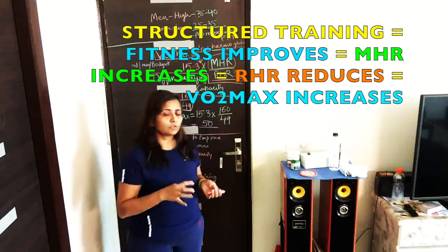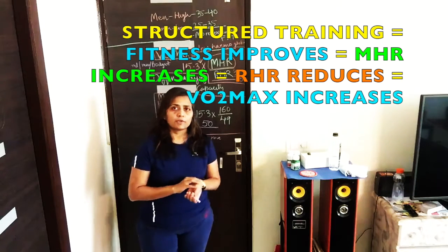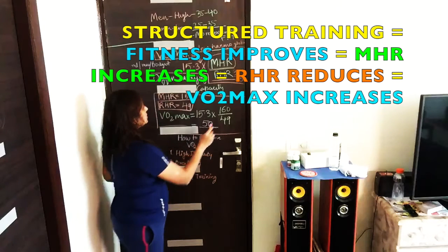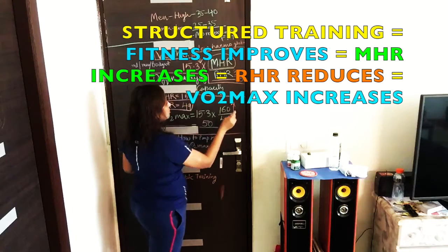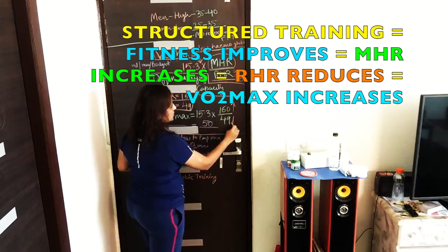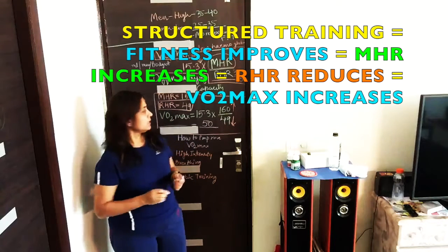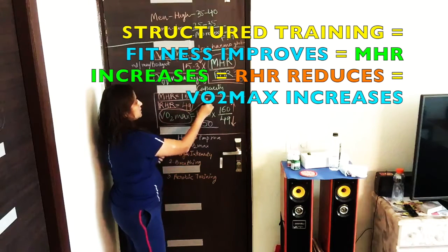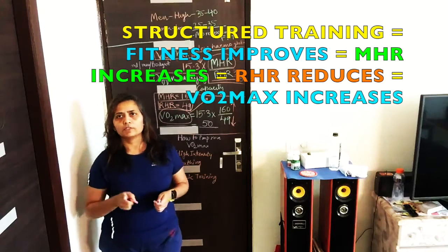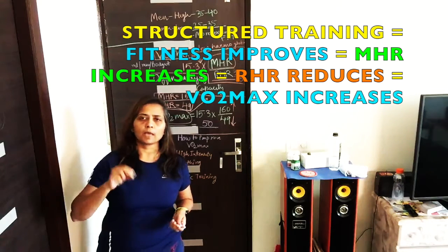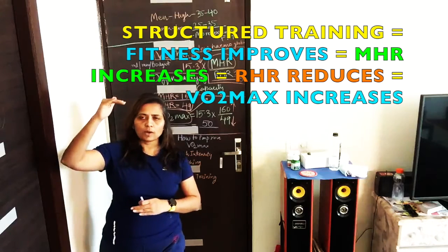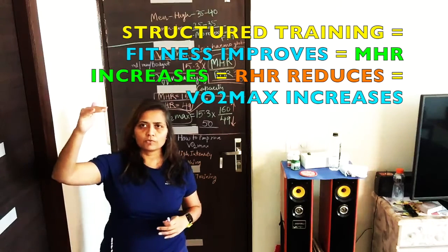Gradually, once your fitness improves and you are sitting idle, your resting HR will reduce. Once your maximum HR goes up and your resting HR goes down, your VO2 max will always improve. Always keep in mind that your maximum HR and resting HR should go up and down respectively. That will bring up your VO2 max.